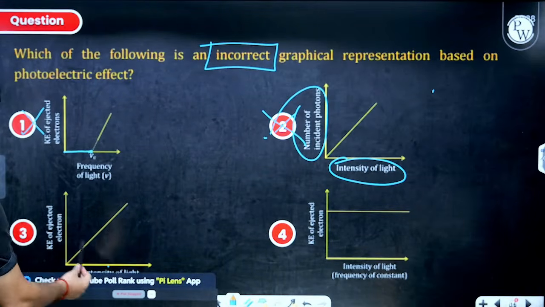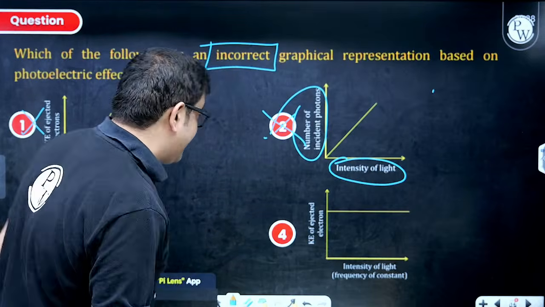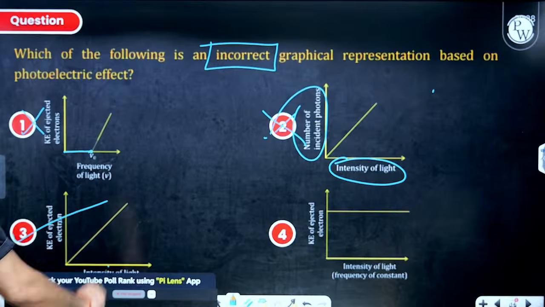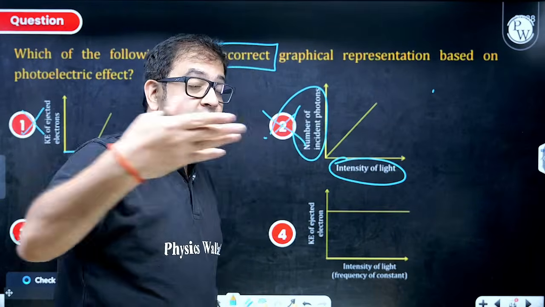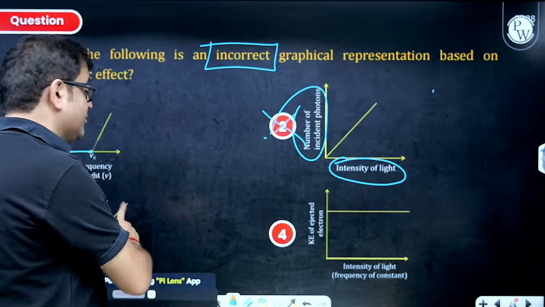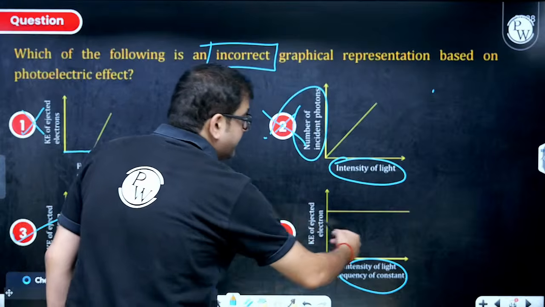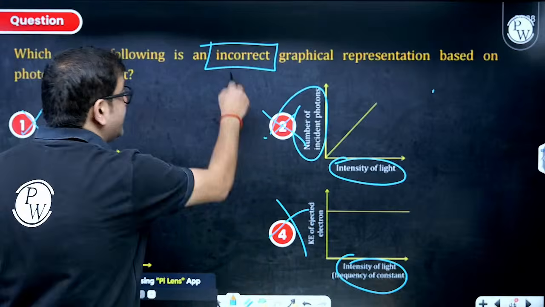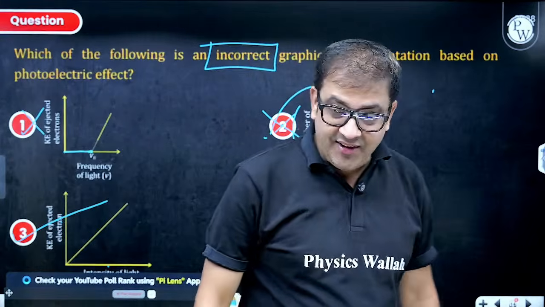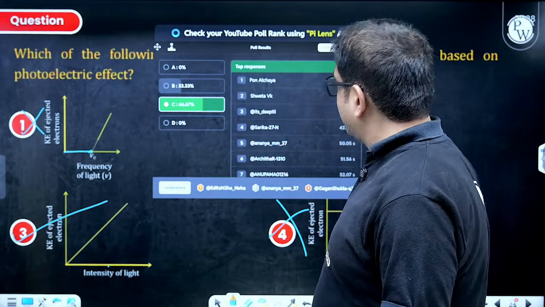This is intensity and kinetic energy. No sir, intensity is just the number of packets. It has nothing to do with kinetic energy. So definitely this is wrong, because it should be independent, it should be constant, but it is saying it is increasing, so that is incorrect. And obviously intensity and kinetic energy are independent. That means it should be a straight line. So this is correct and therefore not an answer, because we are supposed to give incorrect, which we have already given. Let me see how many have got this one.